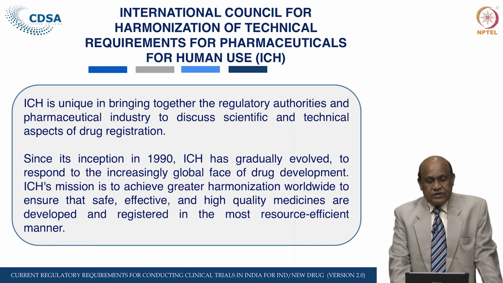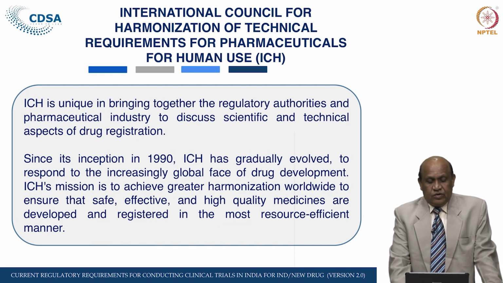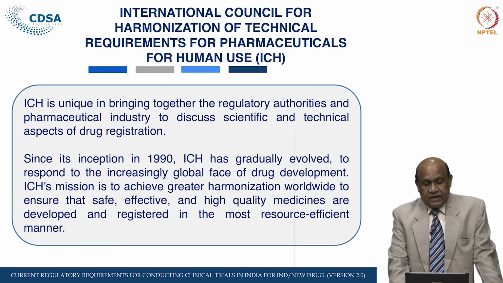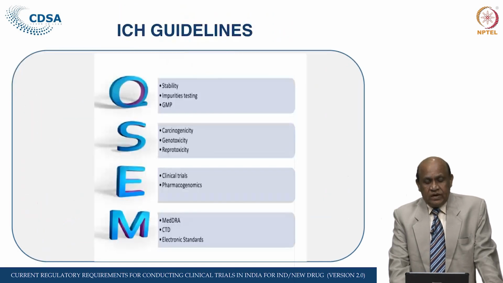Since its inception in 1990, ICH has gradually evolved to respond to the increasing global phase of drug development. ICH has a mission to achieve greater harmonization worldwide to ensure that safe, effective and high quality medicines are developed and registered in the most resource-efficient manner. These are the four main requirements as per the ICH guidelines.